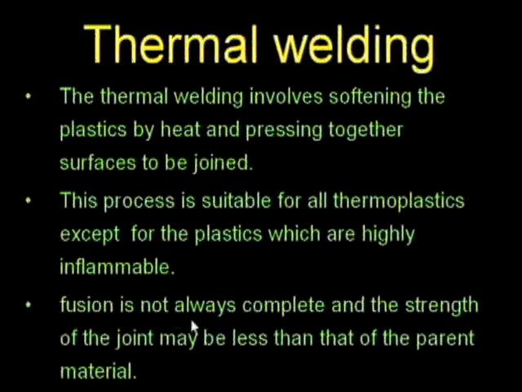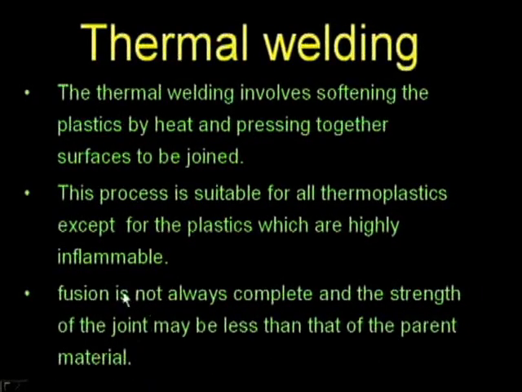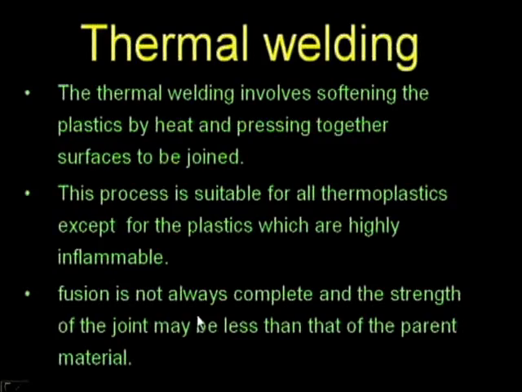The next one is fusion is not always complete and the strength of the joint may be less than that of the parent metal. So, here the fusion, that is the material softening, is not completed. Fusion means the plastic material should be softened, then we apply the pressure. But here that fusion is not always complete, and the strength of the joint may be less than that of the parent material or metal. That means wherever the joint is there, the strength is less compared to the other material where the joint is not there, because the complete fusion was not there.